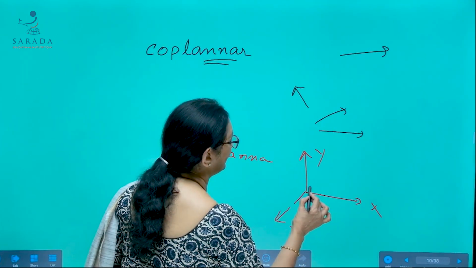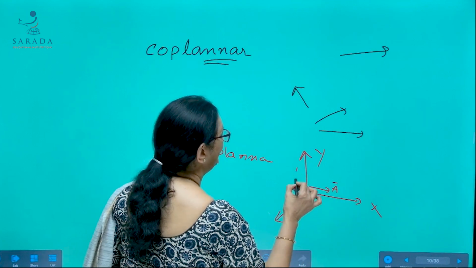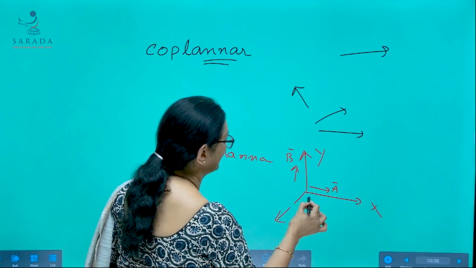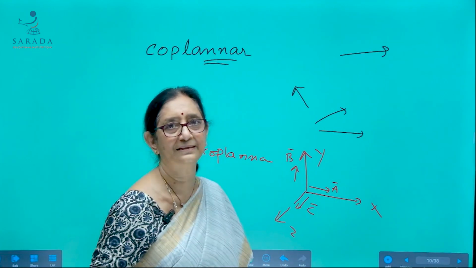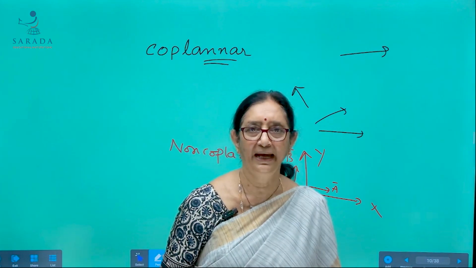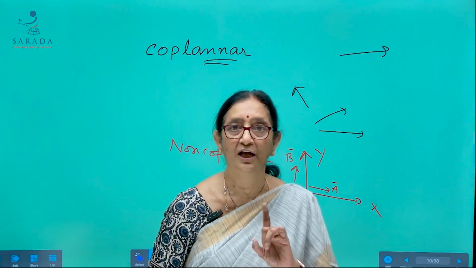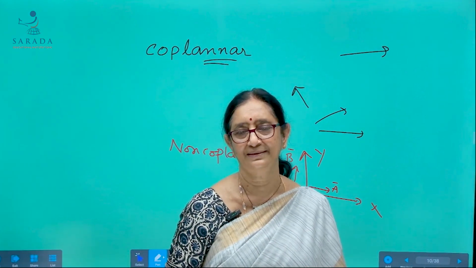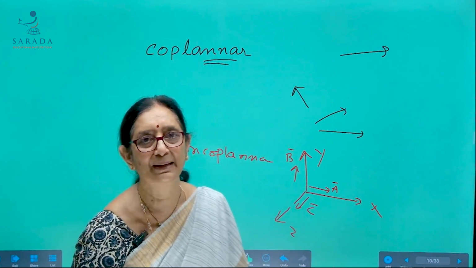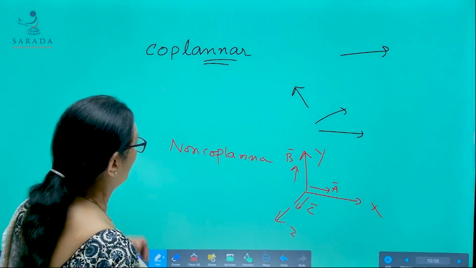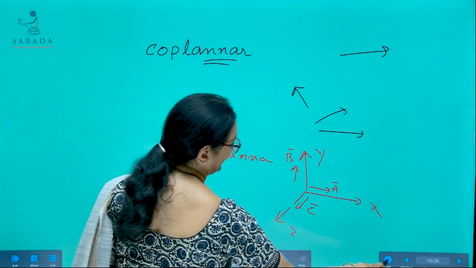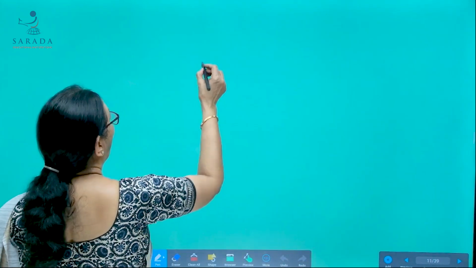Suppose A bar is along x-axis, B bar is along y-axis, C bar is along z-axis. So, very obviously A bar, B bar, C bar are non-coplanar vectors. They are not lying in the same plane. Okay. So, that is about like vectors and so on.